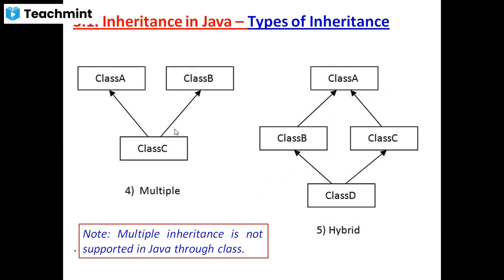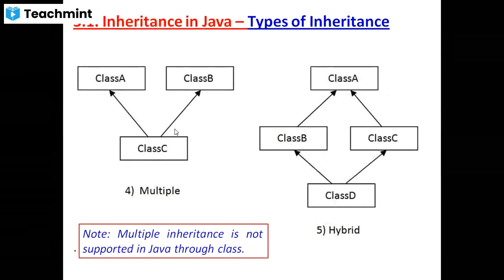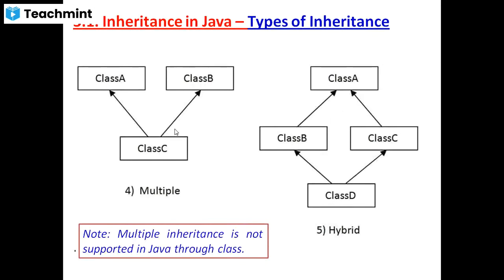Understood? The main difference is that multiple inheritance is not supported in Java, but multiple inheritance is supported in C++. What is the main difference between C++ and Java programming in inheritance?